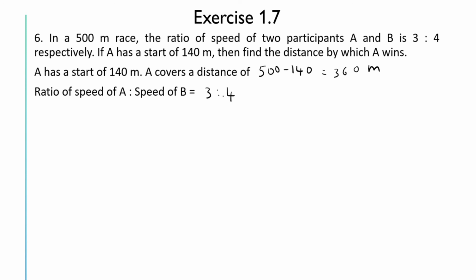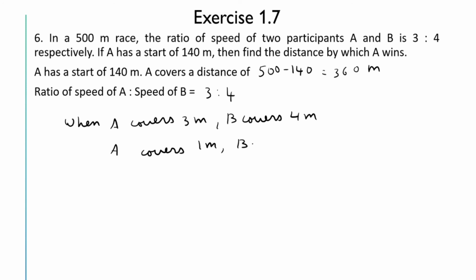And it is also given the ratio of speed of A to speed of B is 3:4. So when A covers 3 meters, B covers 4 meters. When A covers 1 meter, B covers 4 by 3.